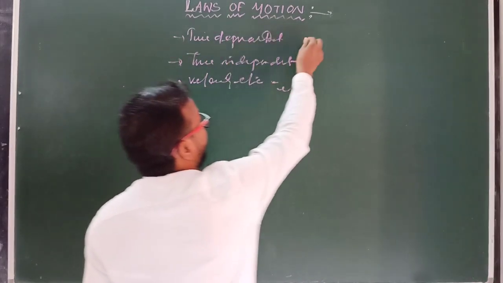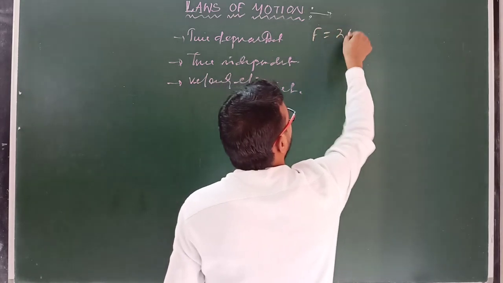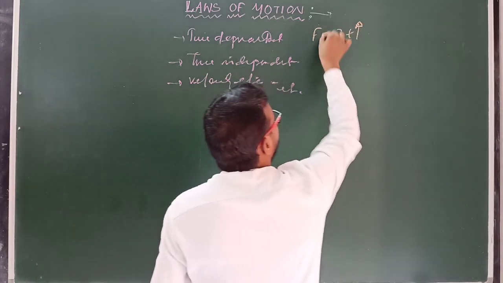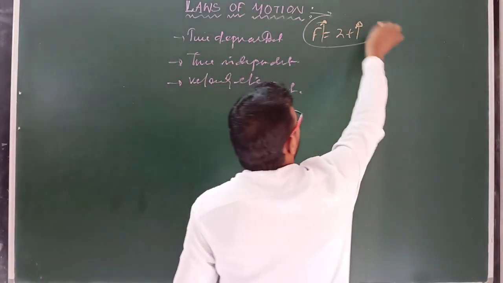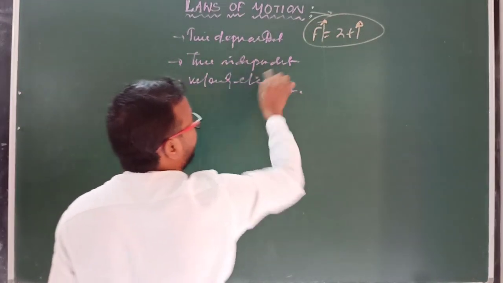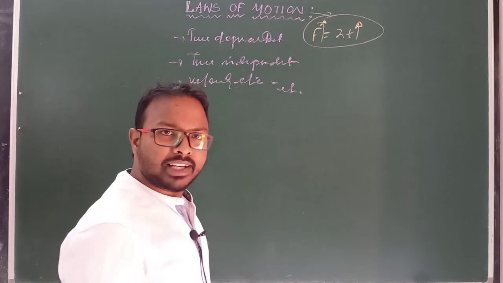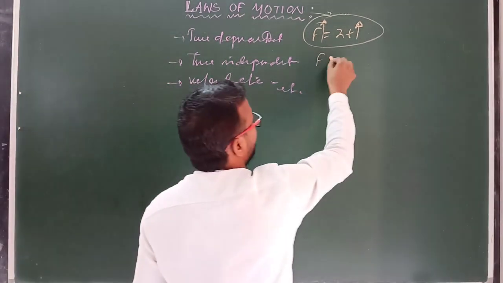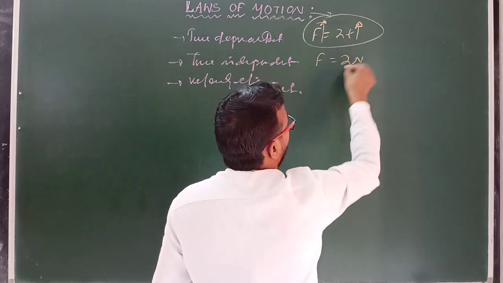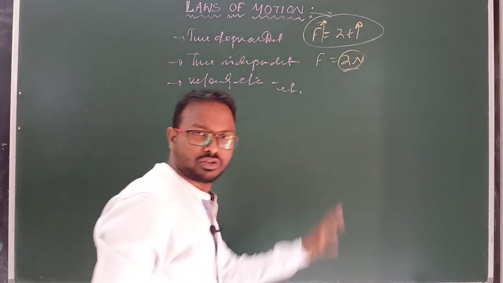So here time dependent means, suppose I am writing here F equal to 2t, means if time increases then force also increases. Clear? You can say this is known as time dependent force. Similarly time independent force means you can say constant force is also time independent force. Suppose F equal to, I am writing here 2 Newton. This is time independent force, always constant in nature.